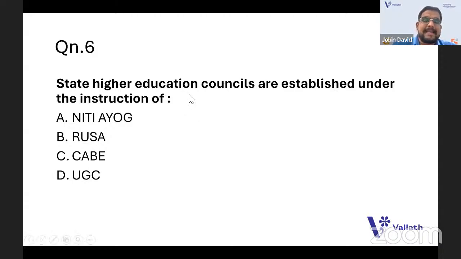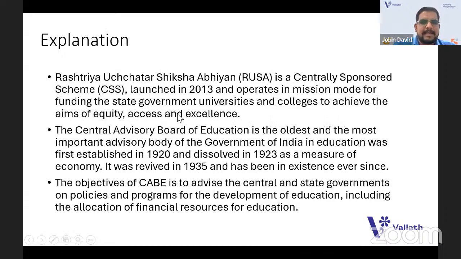When it's related to the State Higher Education Council, higher education is a very important word. Which is the scheme or institution related to higher education, and also state higher education? UGC has nothing to do with the state higher education. Actually, it is RUSA only. What do you mean by RUSA? RUSA is a centrally sponsored scheme, under which state higher education councils are formed to analyze how the funds are utilized from the Rashtriya Uchchatar Shiksha Abhiyan RUSA fund.